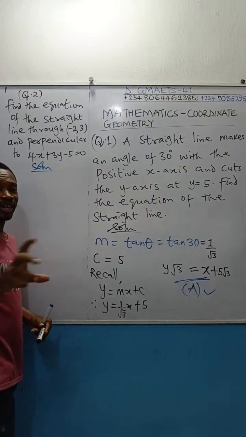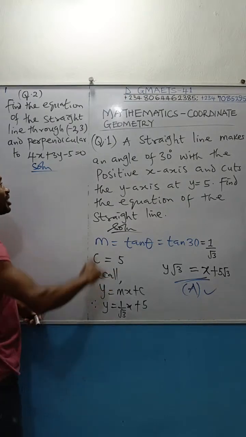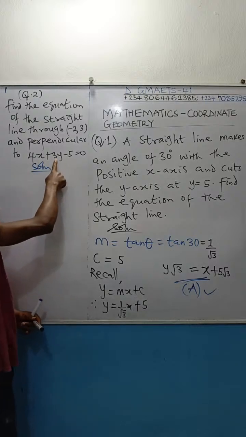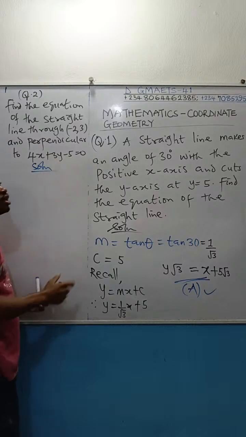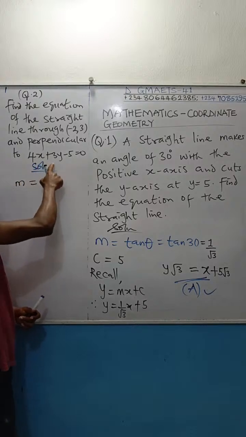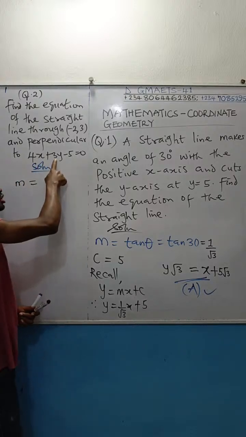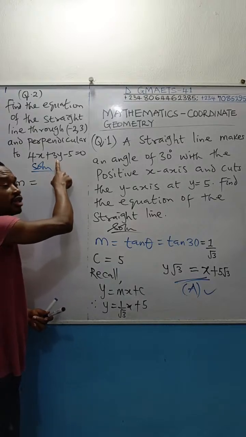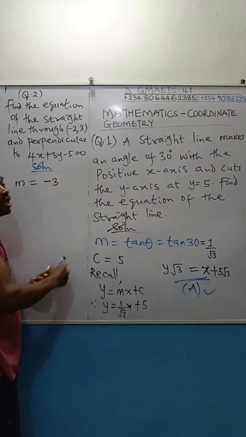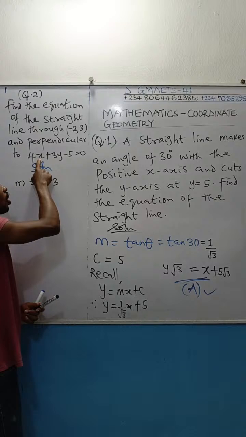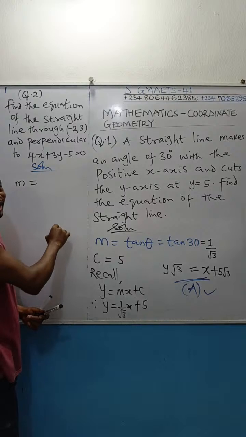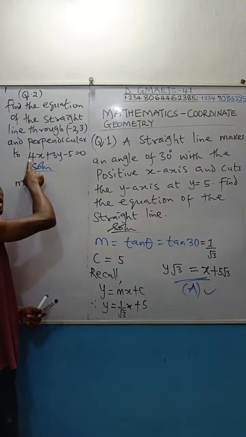But I'm going to tell you the quickest thing to do whenever you are getting the gradient of any straight line equation given to you. This is the fastest thing. Change the sign of the coefficient of y. I repeat, to get the gradient of this line, change the sign of the coefficient of this y. If you change this sign, this is plus 3, you're going to get minus 3. Then divide it by the coefficient of, oh no, I'm sorry about that. I was talking of changing the sign of the coefficient of x rather.